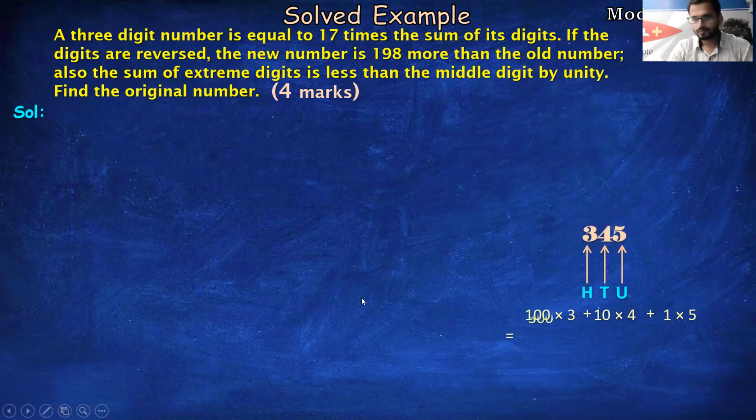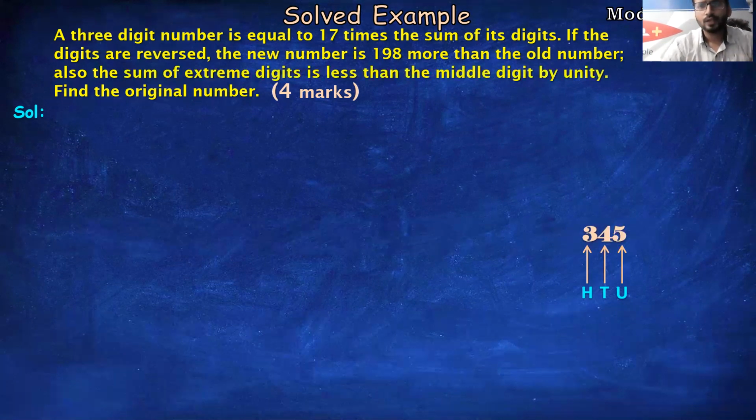Now, 100 into 3 is 300, plus 40, plus 5, so you will get 345. Now, students, the most important or crucial thing is that they are asking us for a 3-digit number, and this chapter is of linear equations in 2 variables. So the question is how to assume 2 variables when they are asking us about 3 digits. That's the most important thing.